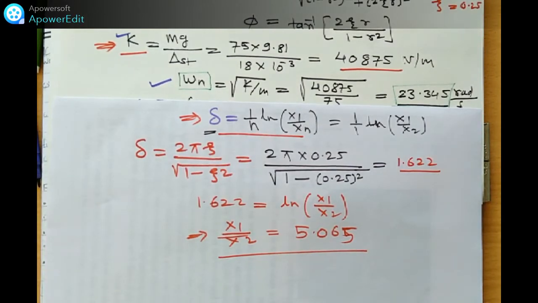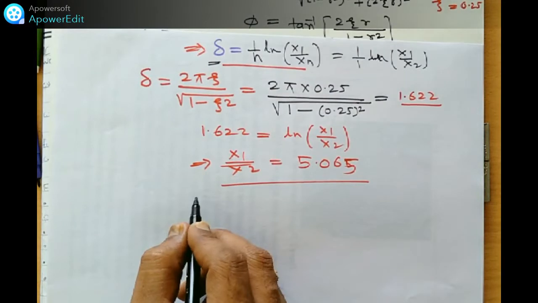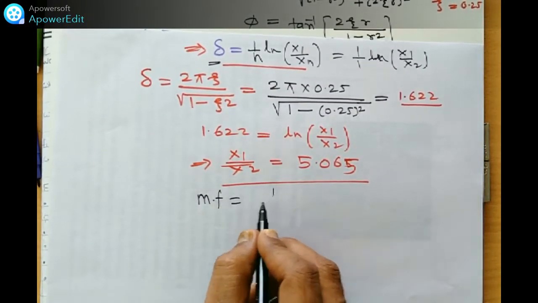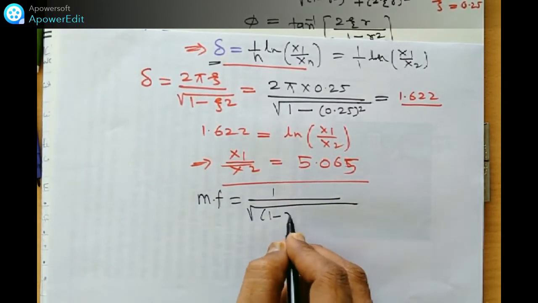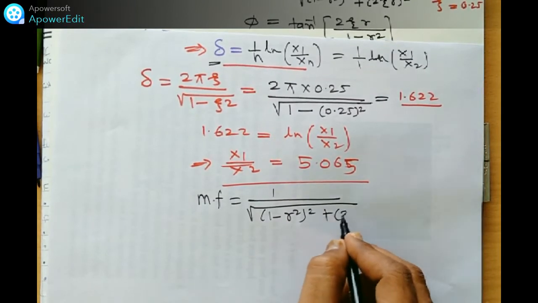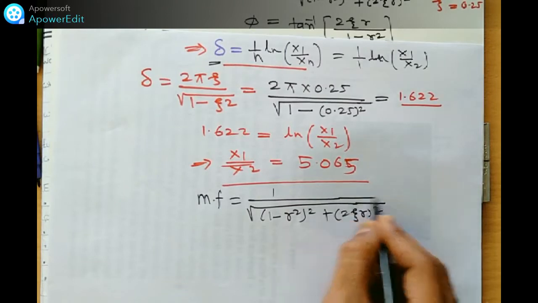Once we get the values of delta and x1 by x2, we can find out the value of MF. What is the value of MF? This MF we can find out by using this relation: 1 upon under root of the bracket 1 minus r square, bracket square, plus twice zeta r, bracket square.